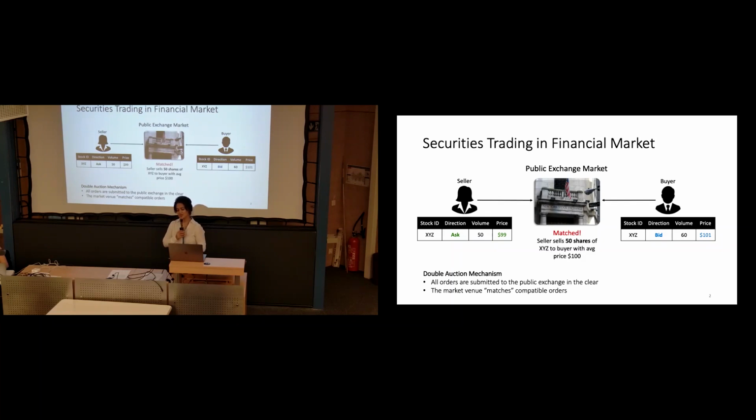The match happens in this sense: buyers usually come with a price that is the maximum price they can afford to pay, and the sellers come with the lowest price at which they are willing to make the trade happen. So if the buyer's price is more than the seller's price, we have a match. Otherwise, in the opposite direction, we would not have a match. That's what happens in a real-world stock market exchange in public.